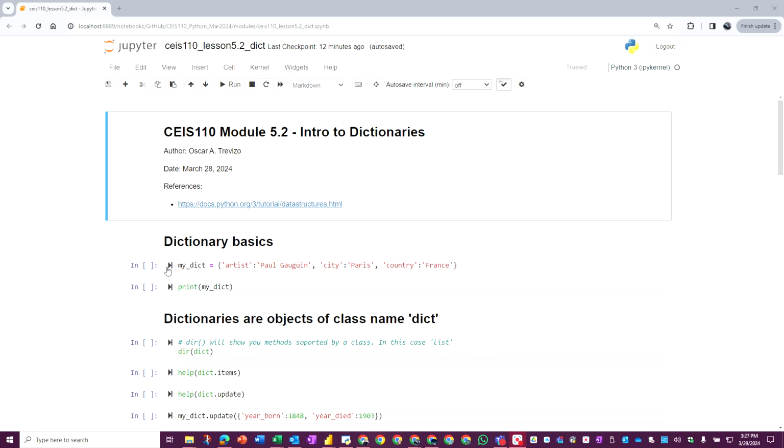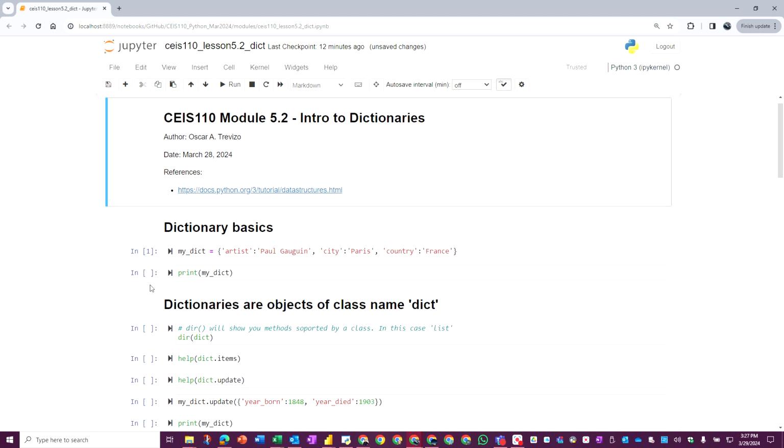So I'm going to run the first line of code, and all it's doing is assigning that dictionary to a variable name, my underscore dict for dictionary. The other thing that you have noticed is the dictionary is enclosed by these scrolly brackets.